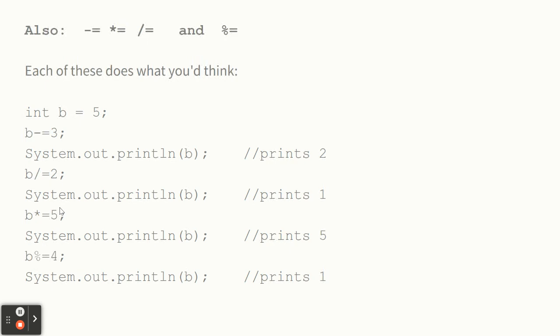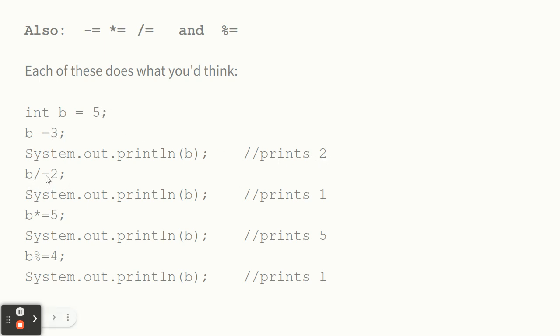And yep, we've got all the other ones. We have minus equals, times equals, divide equals, and even modulo equals, which means divide the first number by the second number and replace the first number with the modulo, which is the remainder. It's crazy. So if I said b equals 5, b minus equals 3, I would print 2. 5 minus 3 is 2.